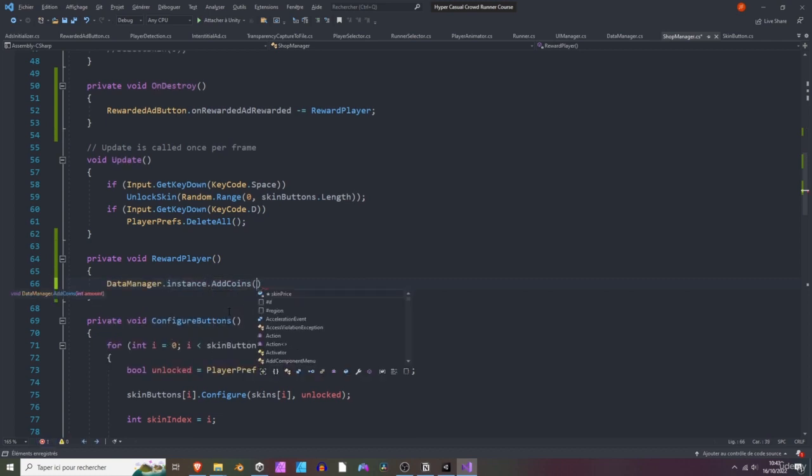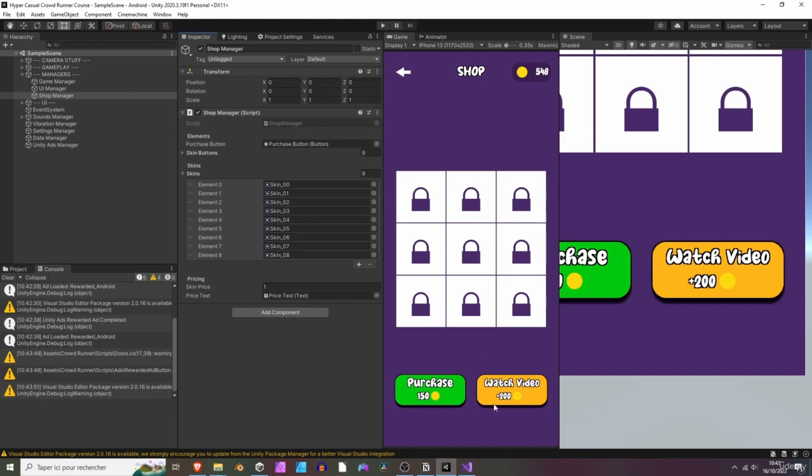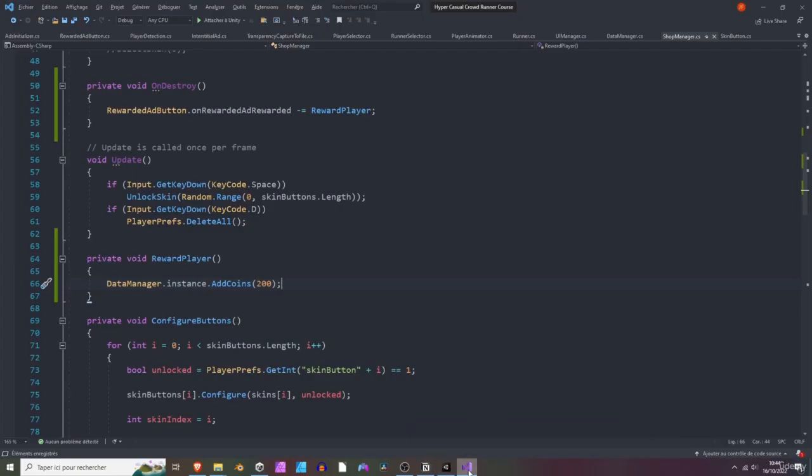So we are going to add, let's say 200 coins, I think. If I remember well, it was 200 coins, right? Yep, 200 coins, okay? You could also change this amount by script if you wish. Just need to add a reference to this and add a new integer right here. But yeah, you know how to do that now because we've done it for the skin price. All right, let's set the skin price, by the way, to let's say 250. Okay, so that the player has to watch 2 ads to get a skin.